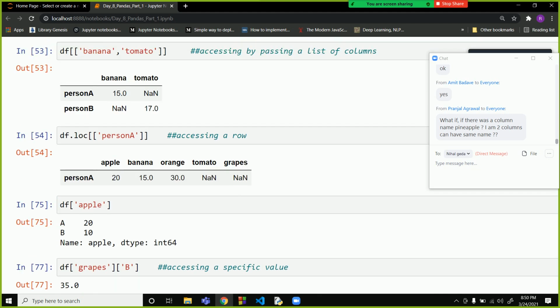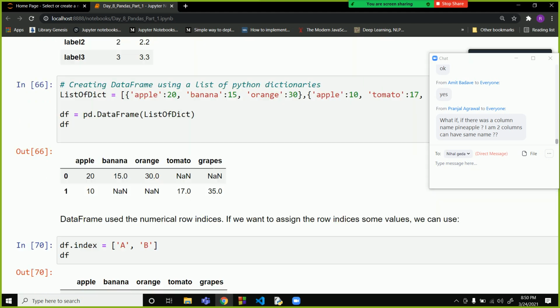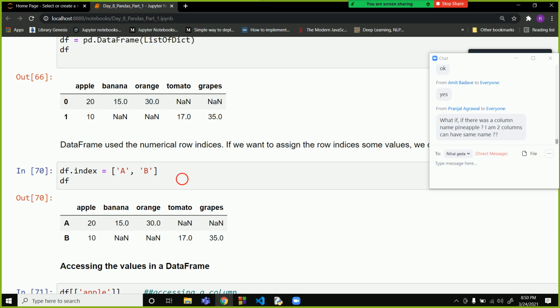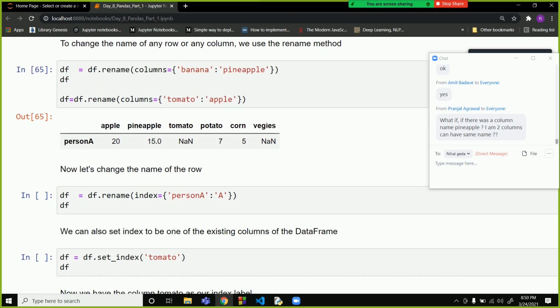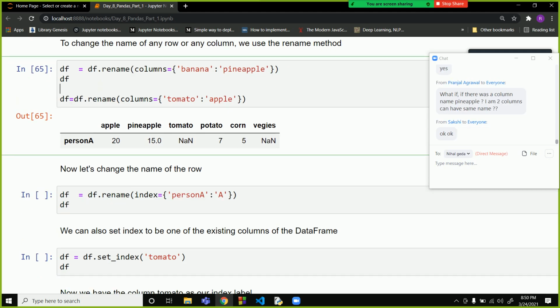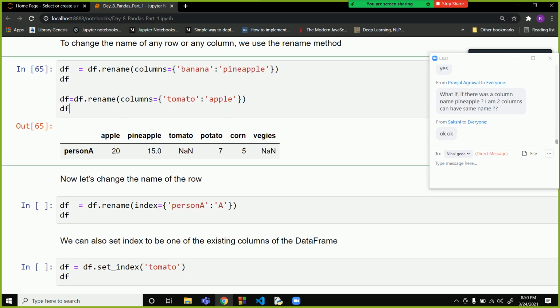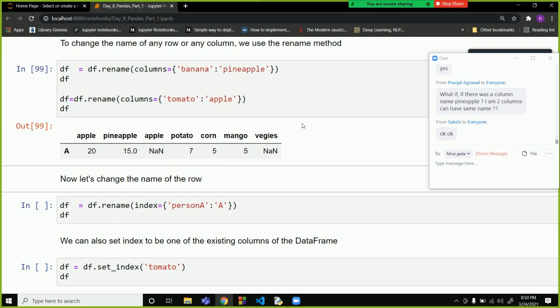See over here like this. Two values have been given the name apple.